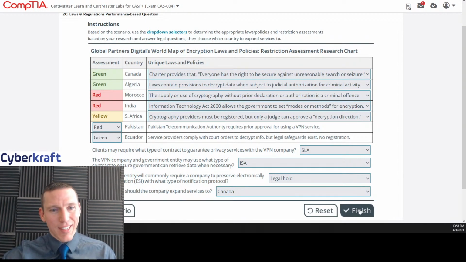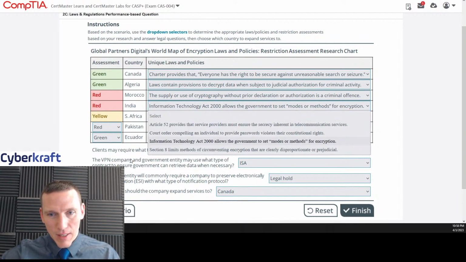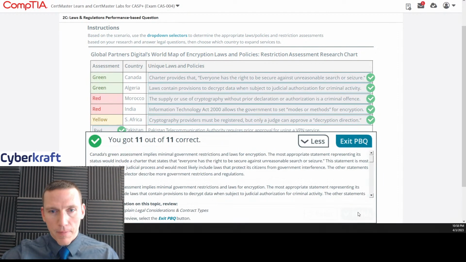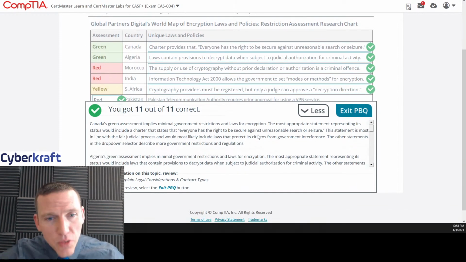All right, let's see how we did. We got one or two. This one I'm not sure of, and then the 50-50. This one, I don't think. No. This one, I'm not sure of. All right. Okay. All right, great. So we did it. Let's read this here.